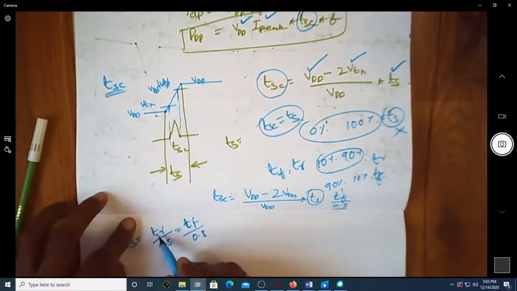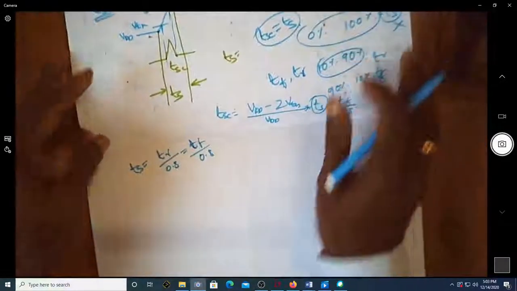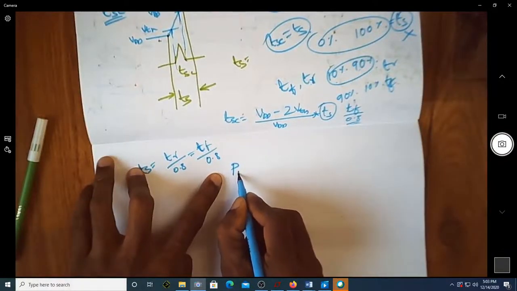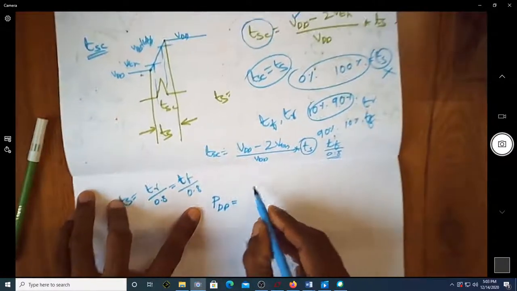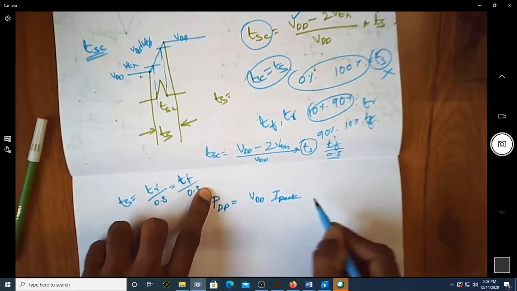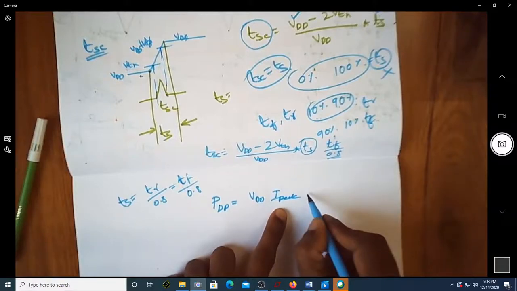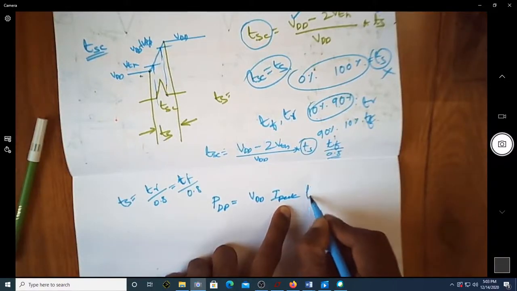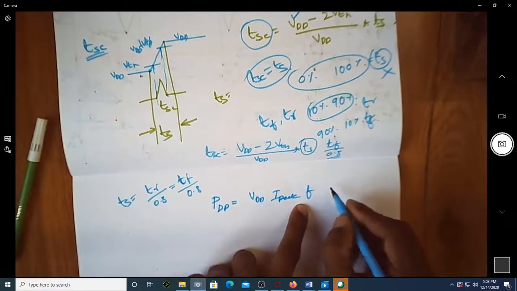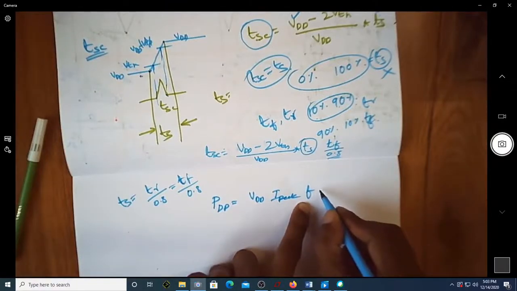Usually we will know the rise time and fall time of the input signals. In such a case, the power due to direct path would be VDD into I peak multiplied by the frequency of the signal, multiplied by TSC.